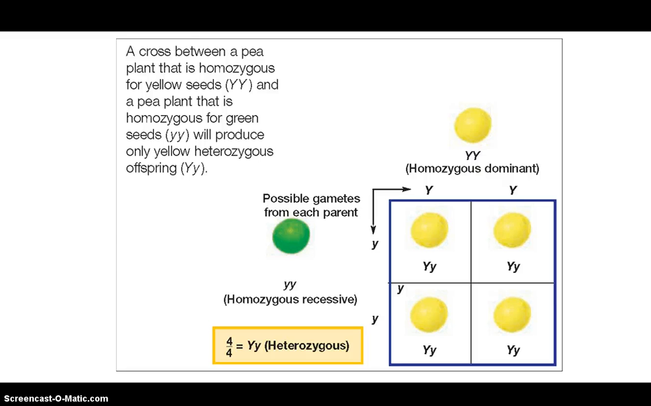Okay, so here now is a cross between a pea plant that is homozygous for yellow, and a pea plant that's homozygous for green. This is what we just looked at. So here is the same thing. We have the gametes here, little y, same thing here, big Y, and in this case, all four are going to be heterozygous yellow. They're going to express the dominant trait, and that's a 2x2 Punnett square.